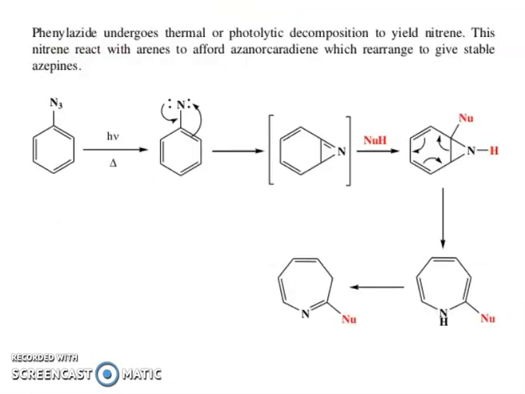So, phenylazide undergoes thermal or photolytic decomposition to yield nitrene. This nitrene reacts with arenes to afford azanorcaradiene, which rearranges to give stable azepines. You can see the structures: nitrene, then cyclization, then reopening of the ring, and then the formation of azepine.